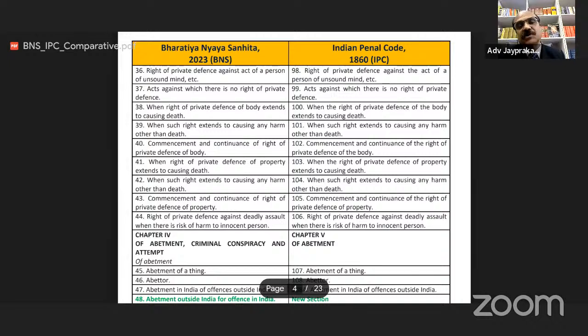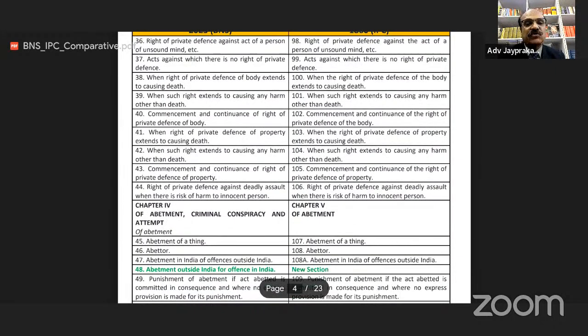Earlier section was 103. Section 42 of BNS, when such a right extends to causing any harm other than death. Earlier, this section was 104 in IPC.